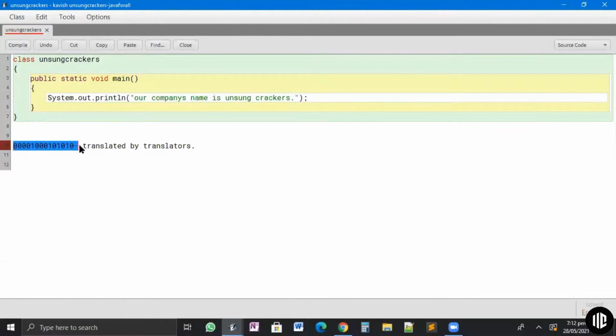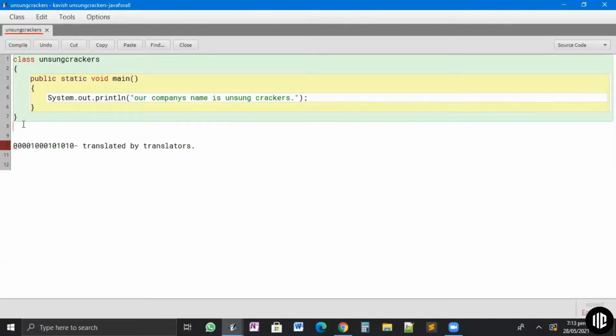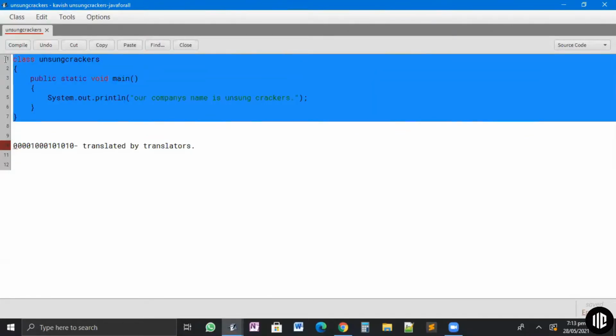So again, the binary language code is converted into English, or English is converted into binary language, by something called a translator, which every programming language or every IDE has. I am writing this code on BlueJ. Similarly, there are other IDEs like IntelliJ, PyCharm, Anaconda, Sublime Text. There are many. Now every IDE has its own translator and its own compiler, which compiles the code and translates the code.